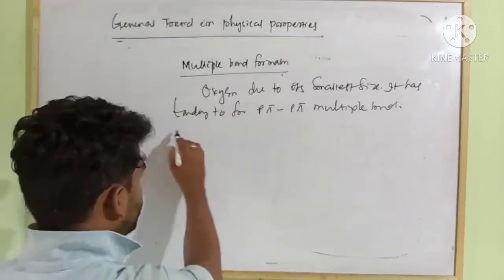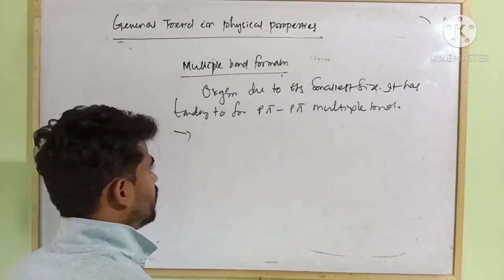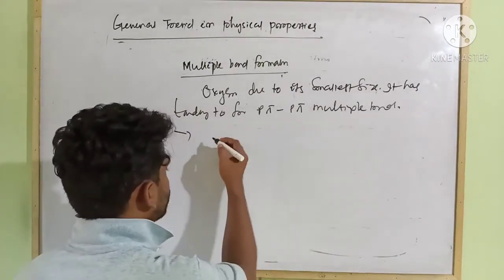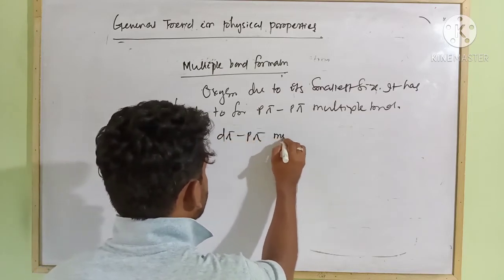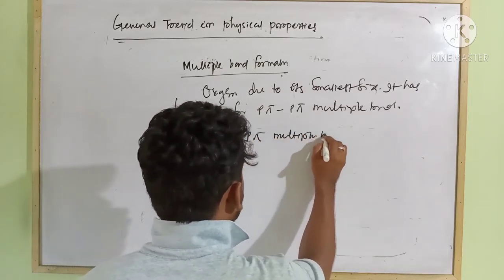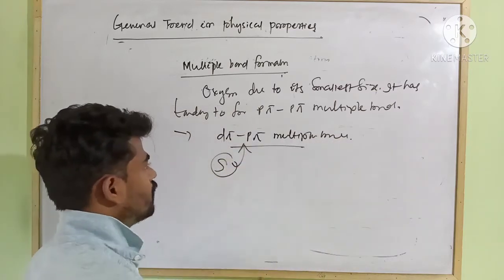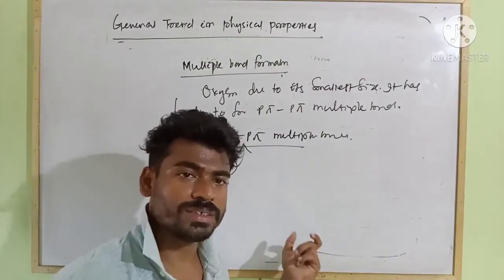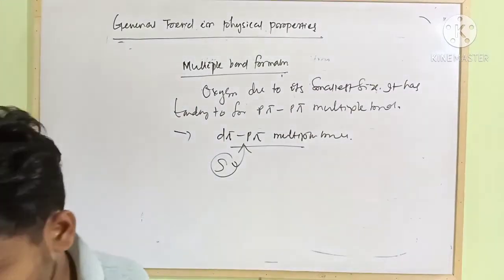The rest of the elements, due to their large size and also the presence of d orbitals, can show d pi p pi multiple bonds. Sulfur shows better d pi p pi multiple bonds. However, this tendency decreases down the group due to increase in their size.